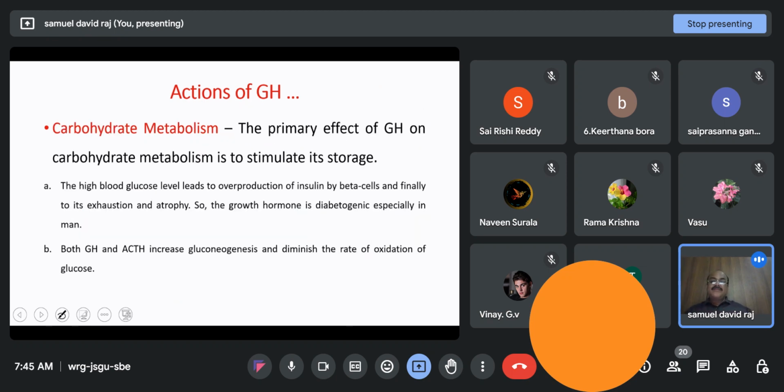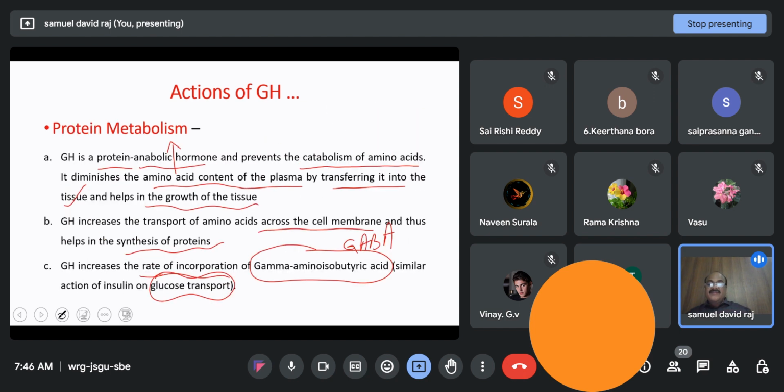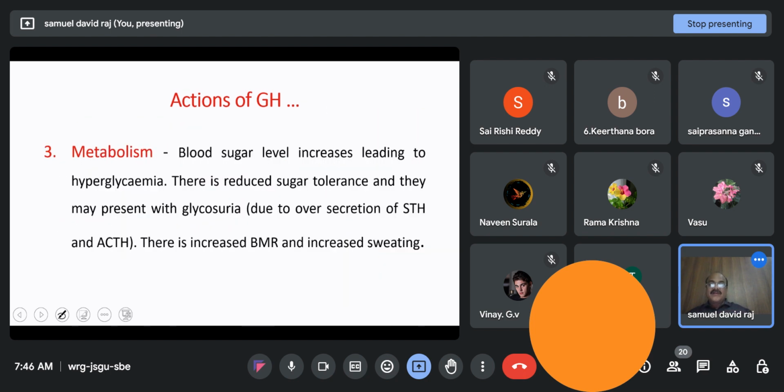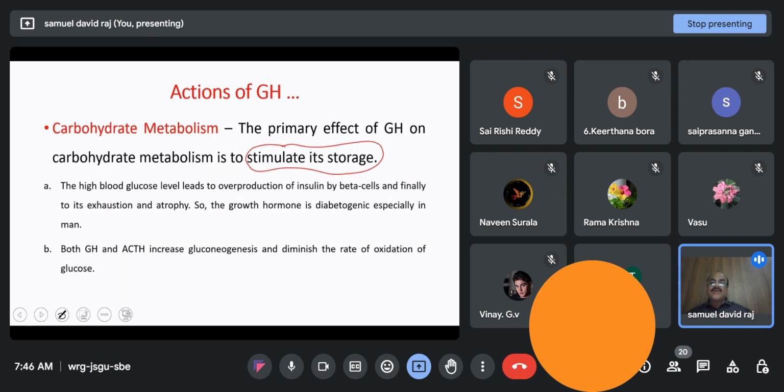And coming to the carbohydrate metabolism, the primary effect of growth hormone is to stimulate the storage of glucose. We have seen that growth hormone increases the blood glucose level. So whenever the blood glucose level increases, what happens?